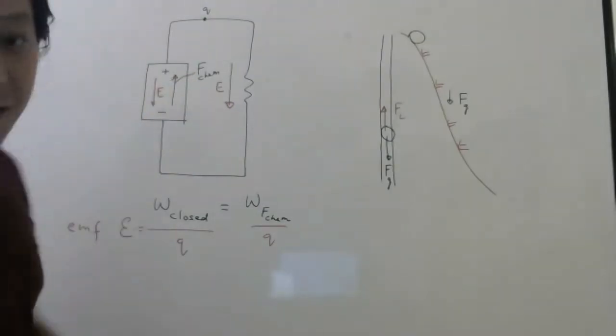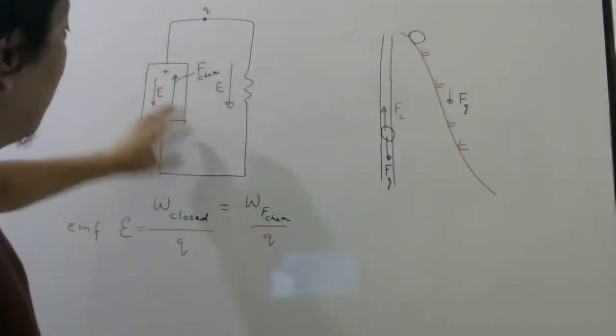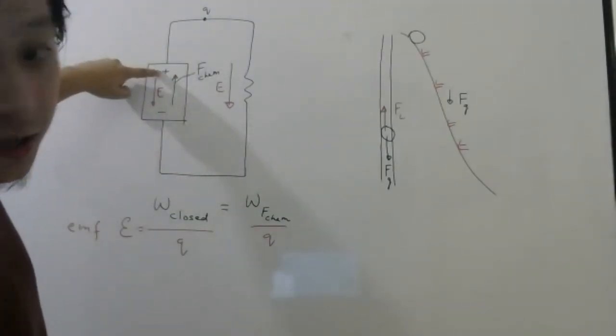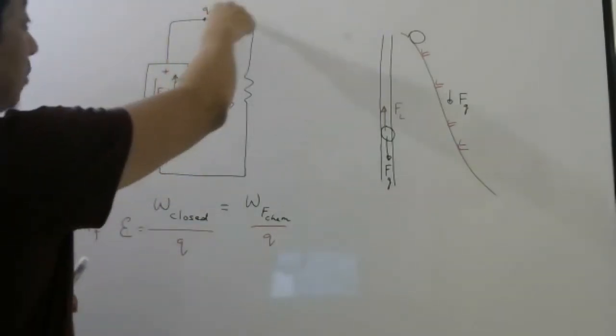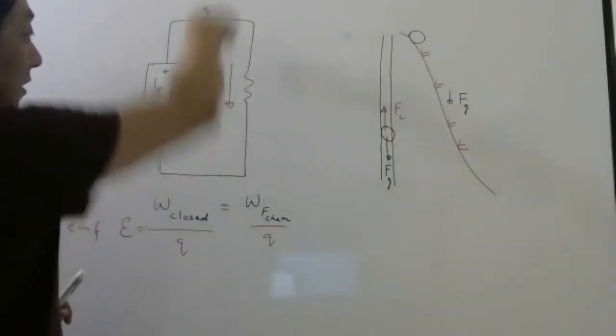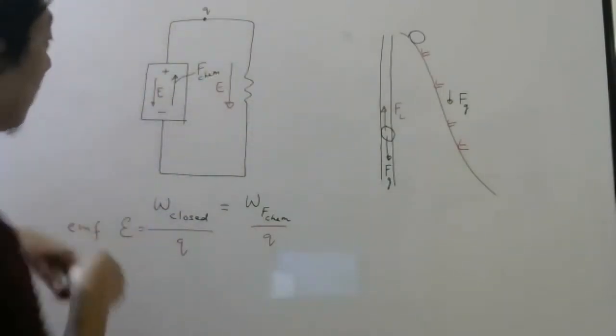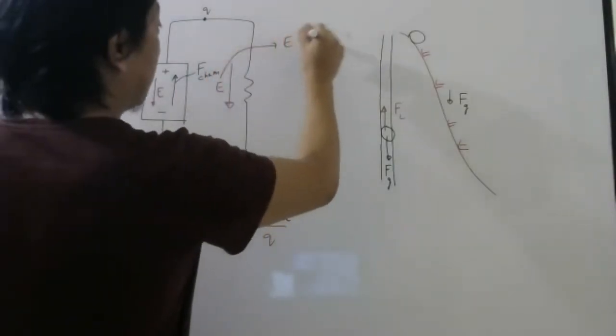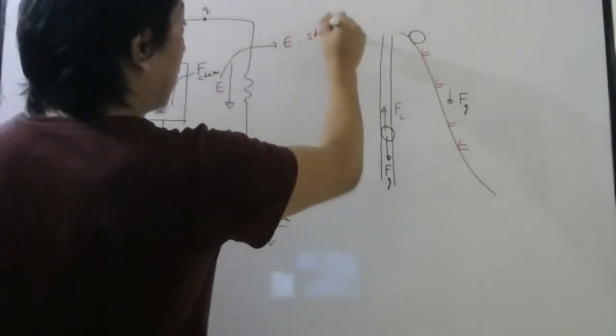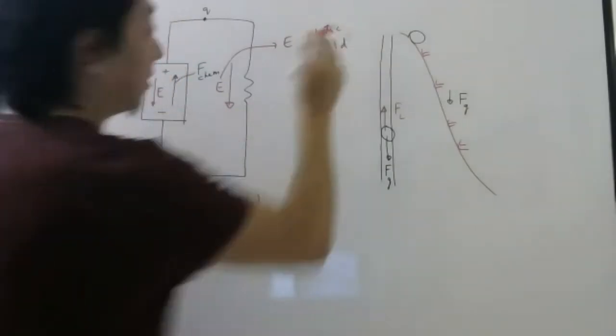Same thing, you come here. If you have a battery, there will be a positive rod, there will be a negative rod, right? So outside the electric field will be from plus to minus like this. Inside the battery, electrostatic field. This is electrostatic field.